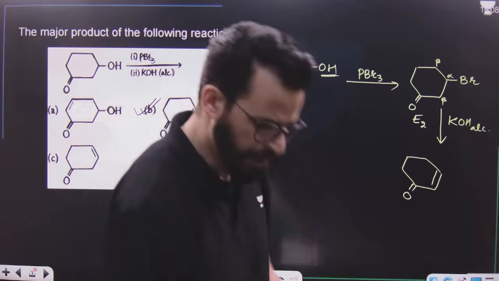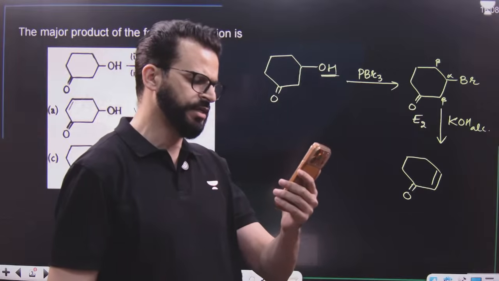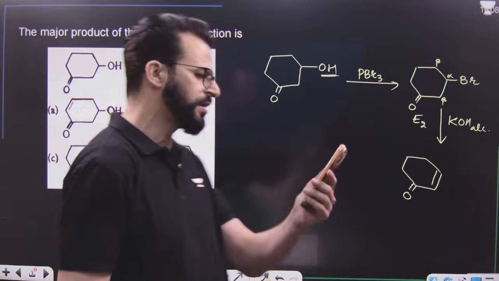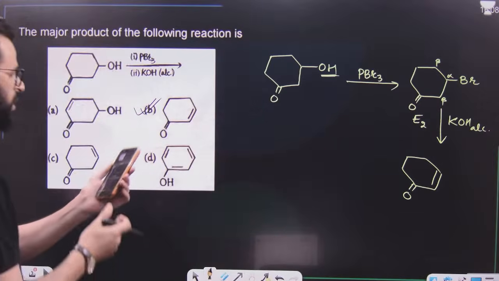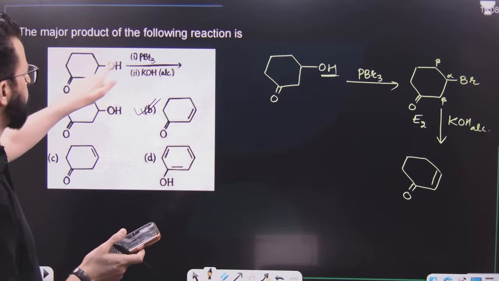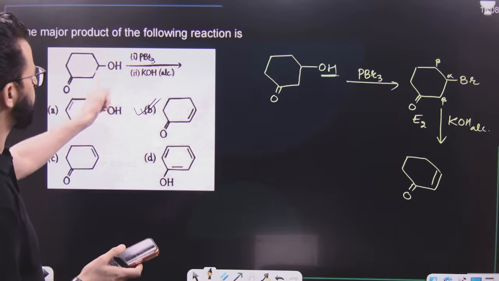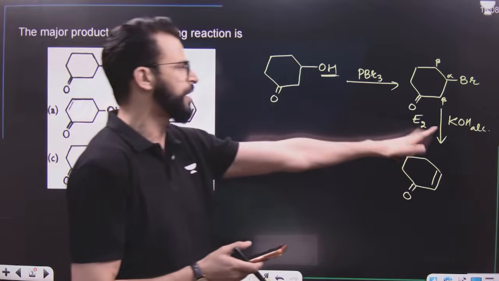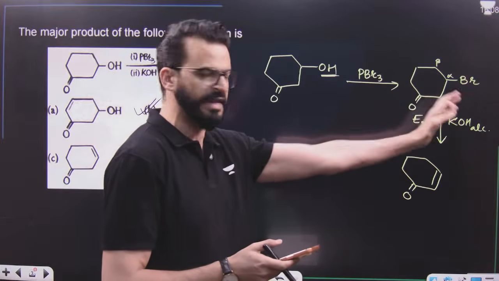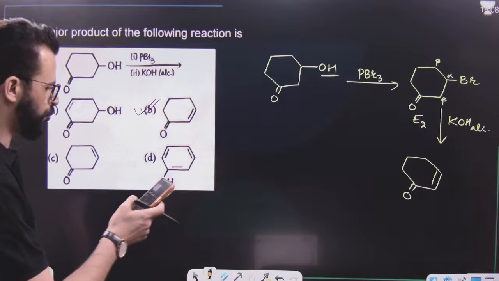Let me check how many among you have already given me the answer. Yes, exactly. It's B. It's not A, because it's not only PBr3; after that there is KOH. That means first OH will be replaced by Br, then it is an E2 reaction.